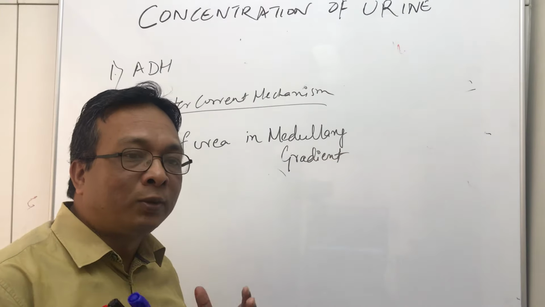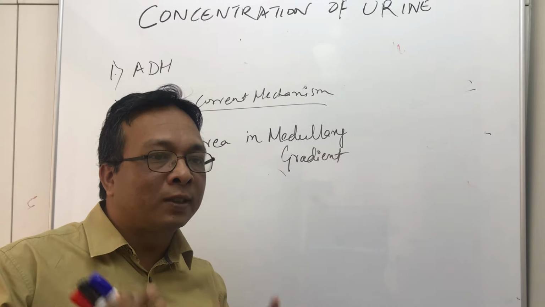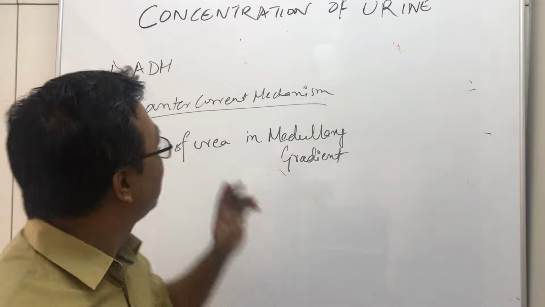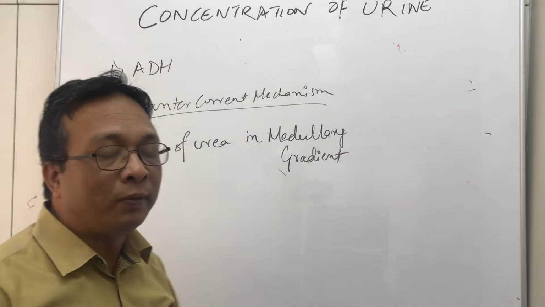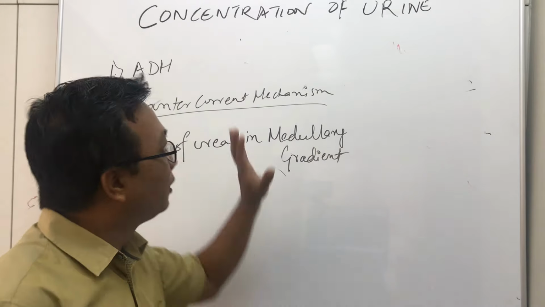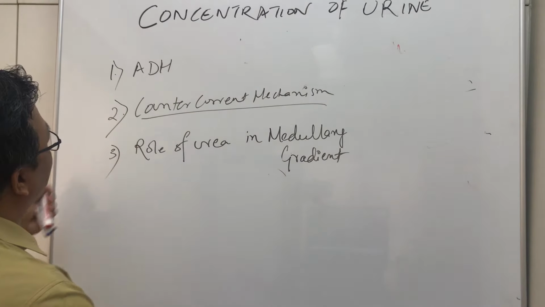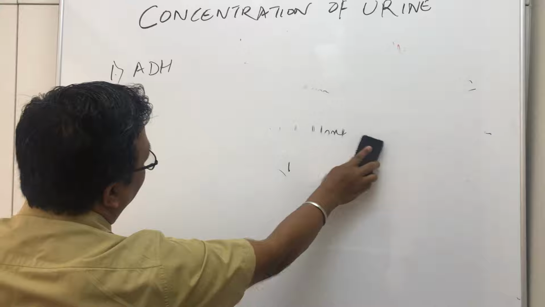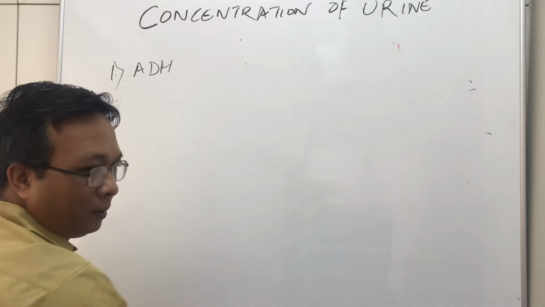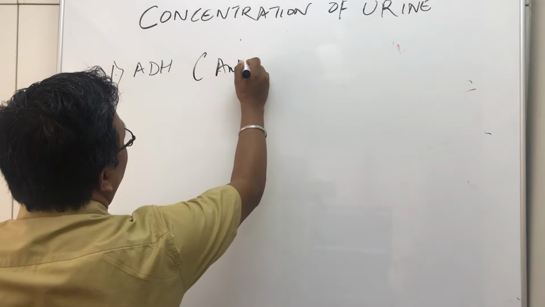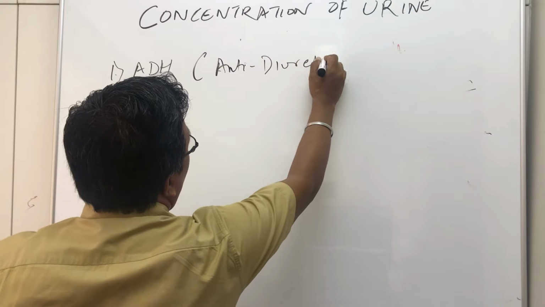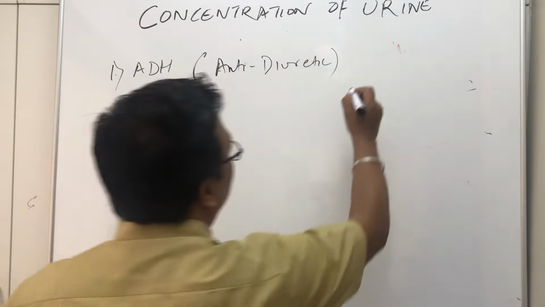So when we say concentration of urine, it starts with 3 things. Number 1 is ADH, number 2 is counter current, number 3 is the role of urea in maintaining the gradient. Let's go one by one. First we go with ADH. ADH means antidiuretic hormone. It is a hormone, also called vasopressin.